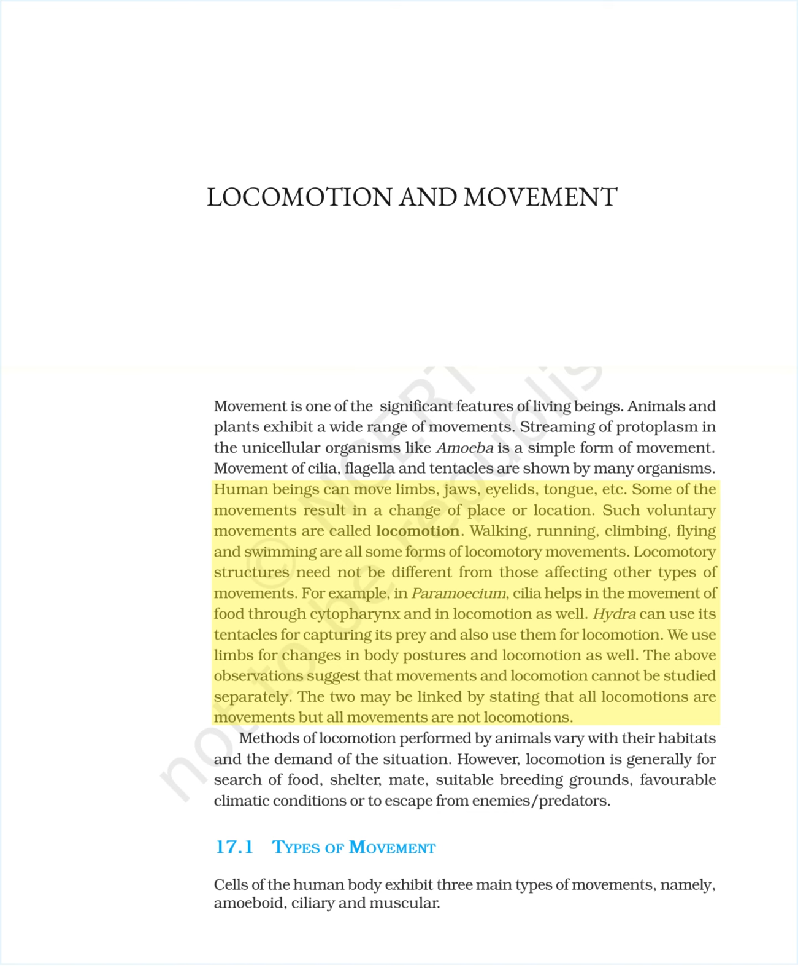Human beings can move limbs, jaws, eyelids, tongue, etc. Some of the movements result in a change of place or location. Such voluntary movements are called locomotion. Walking, running, climbing, flying and swimming are all some forms of locomotory movements. Locomotory structures need not be different from those affecting other types of movements.